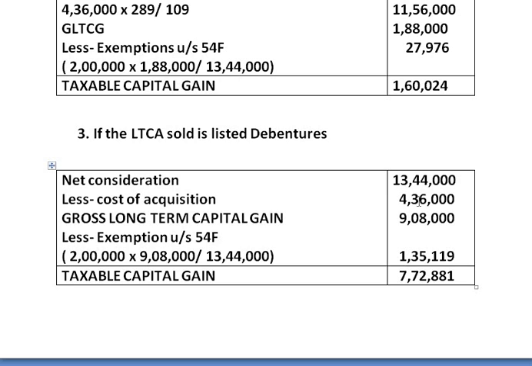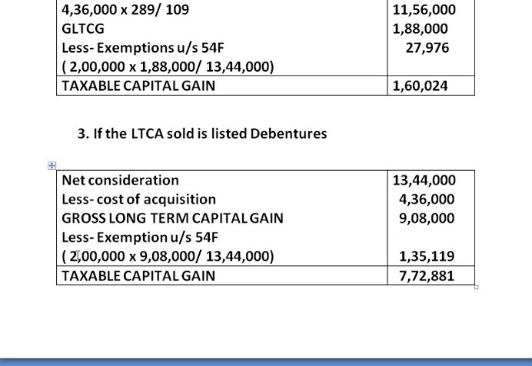That is the reason we have deducted only cost of acquisition from net consideration. That is the reason we find gross long-term capital gain quite more compared to the previous situations. And when we are calculating exemption, section 54F is applicable because the debentures are transferred and the residential house is purchased.